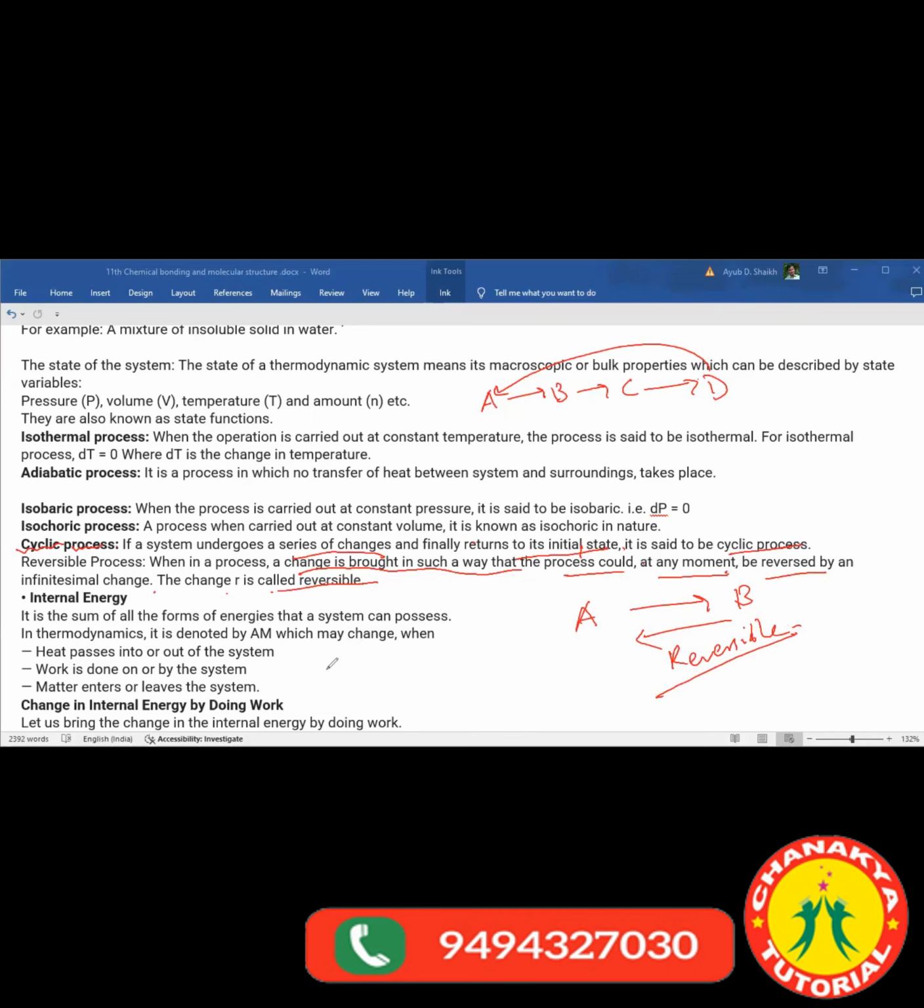Reversible change means it can be returned to its original state. It won't be cyclic, okay? Cyclic means a number of changes would happen and again it will come back into A, your previous state. And here, A is converted into B and B can immediately be converted back at any moment by infinitesimal changes. That is called a reversible change. Fine. Now see the next one.